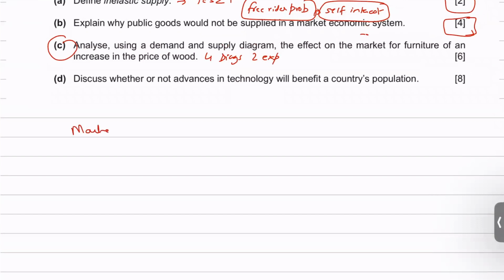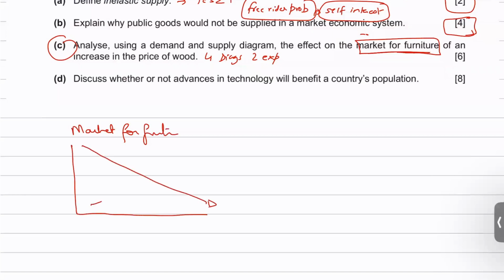You will first write down the heading, since you need to make a demand supply diagram showing the effect on the market for furniture. So you'll write down the heading: market for furniture. That's what you'll write, and then you'll make a demand curve and then a supply curve, and then on the x-axis, you write quantity, which is obviously the quantity that is traded.